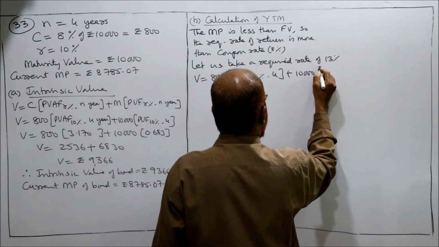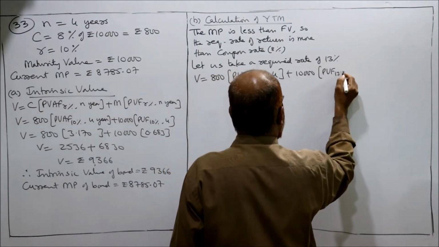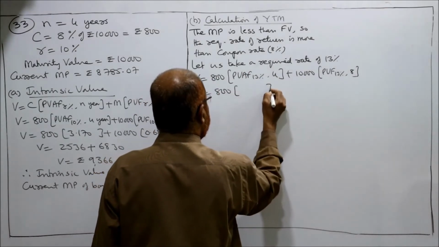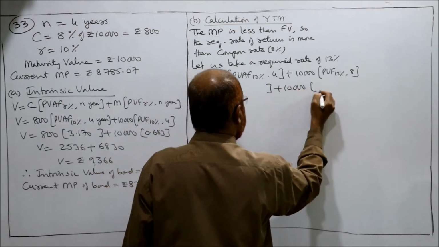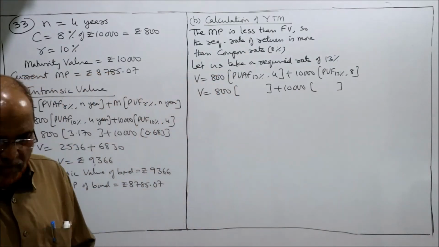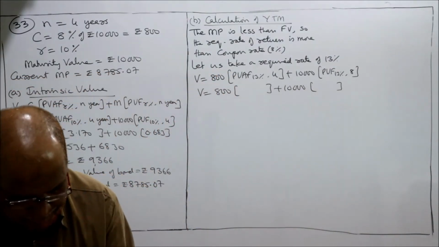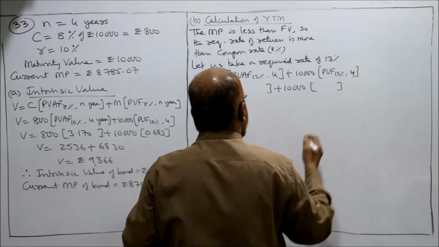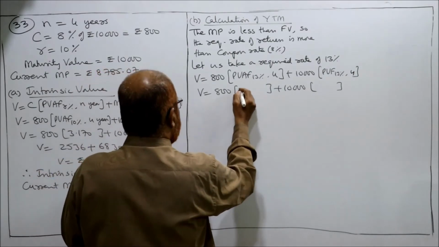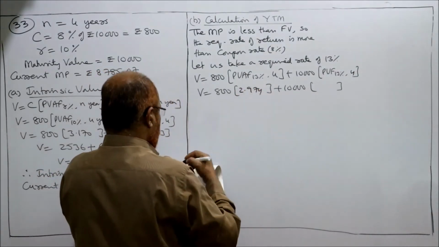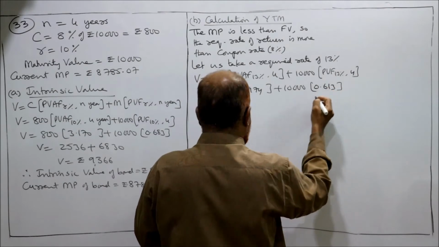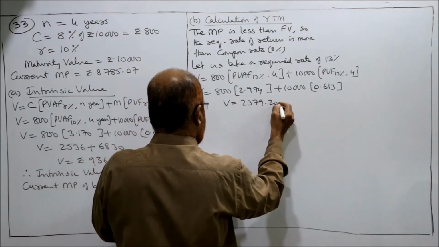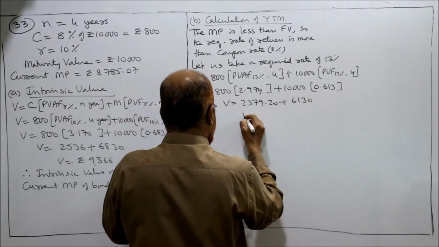Plus 10,000 into PVF 13% for 4 years, not 8 years. 13% 4 years, it is 2.974. And here it is 0.613. So V is equal to 2379.20 plus 6,130.